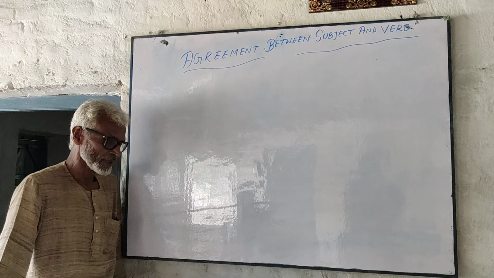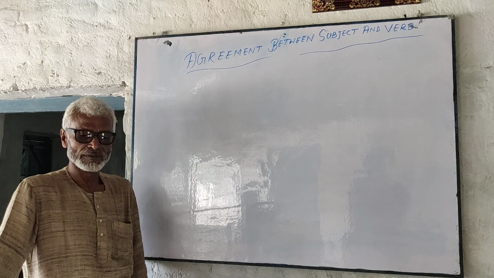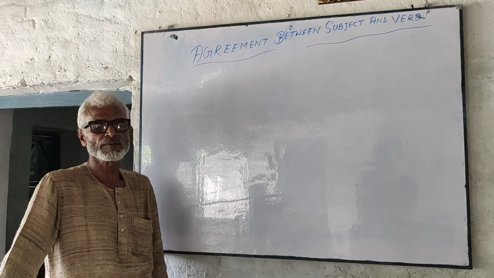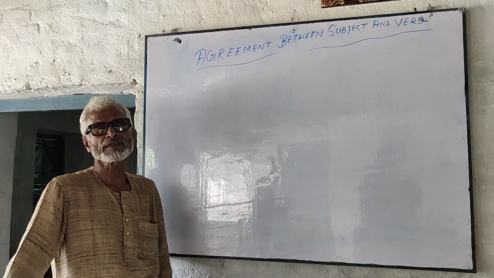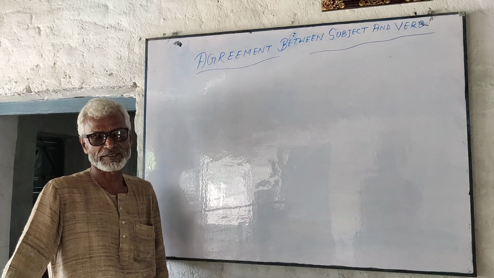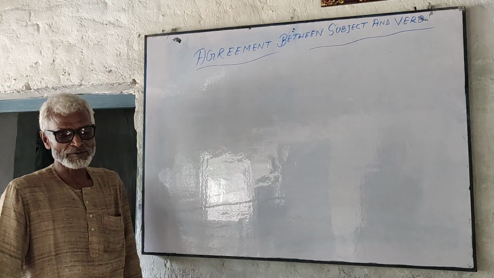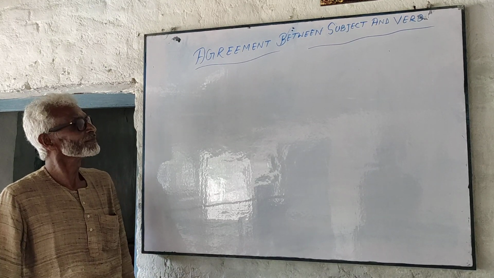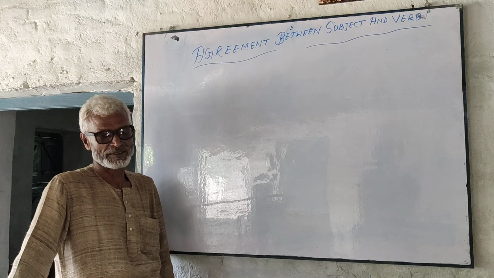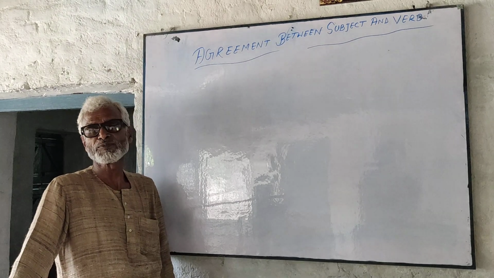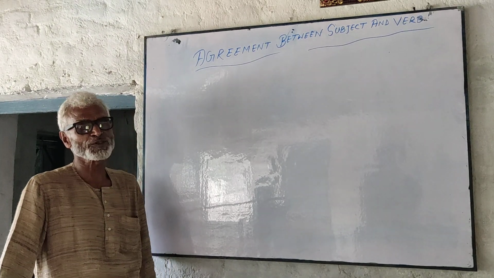Now, it is a basic rule that a singular subject takes a singular verb in a sentence and a plural subject takes a plural verb. But sometimes it is very difficult to know the real number of the subject because the forms of the subject are so different.